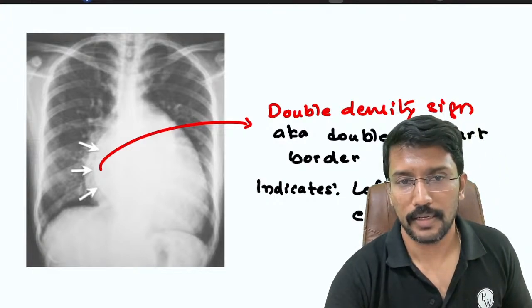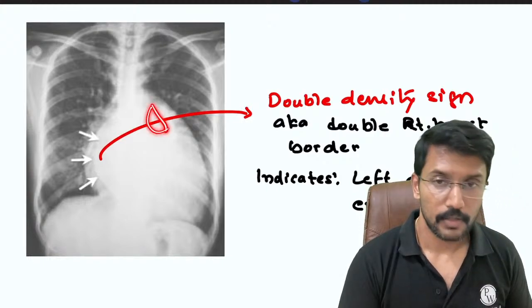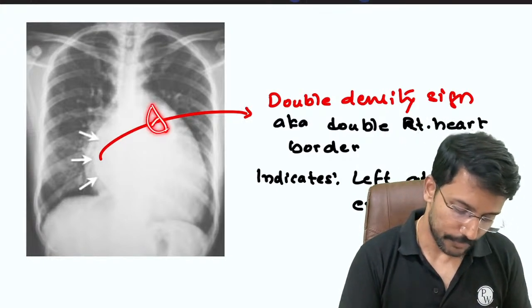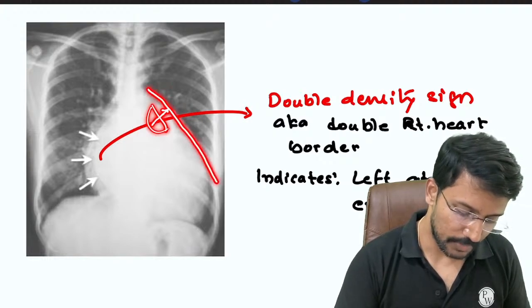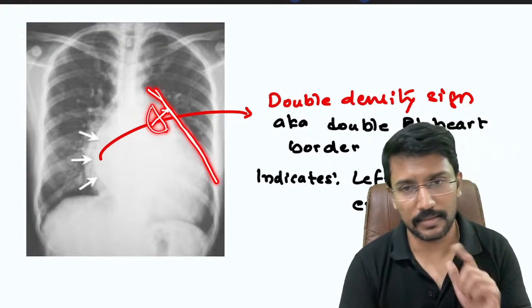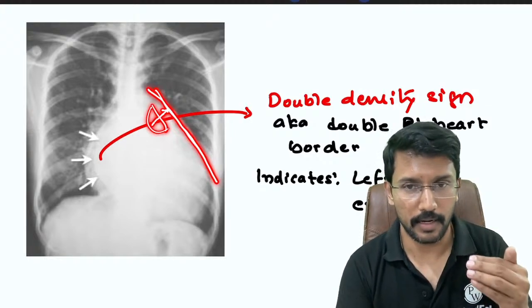Left atrial enlargement. So basically your left atrium is there somewhere here. So when it starts expanding, right, the axis of expansion is primarily in this direction. So first thing that happens is your left heart border becomes straight. That is the early finding. Straightening of left heart border indicates left atrial enlargement.